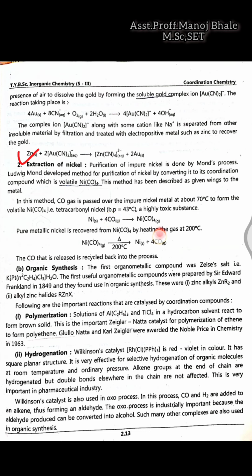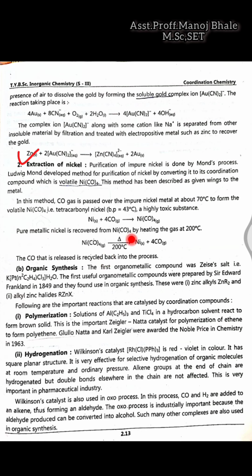And in this process, we are reacting this nickel, which is available in the solid impure form, with four molecules of carbonyl. These are the ligands which are available in the gaseous form, and there is a formation of a bond between nickel and carbonyl, and a formation of this complex, which is a volatile complex. Now, during purification, this nickel tetracarbonyl, which is in the gaseous form, we are heating